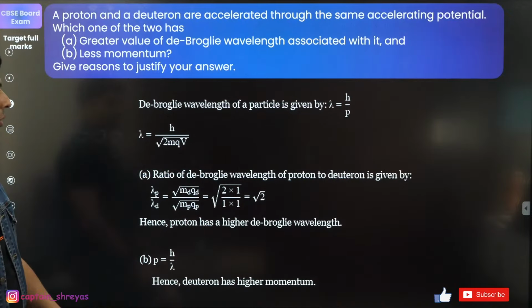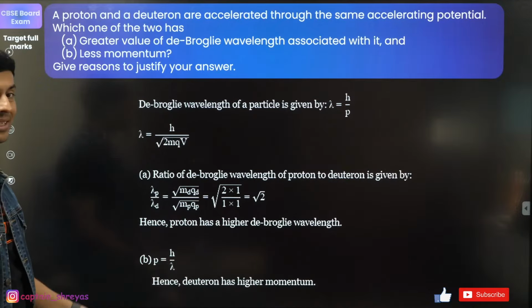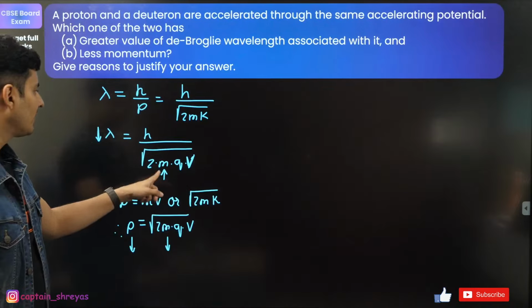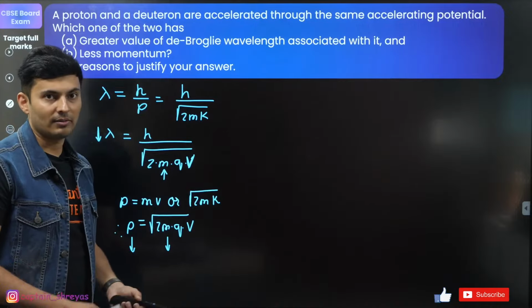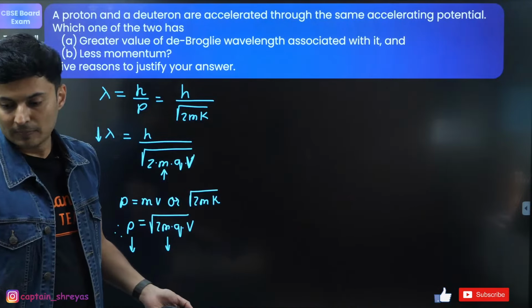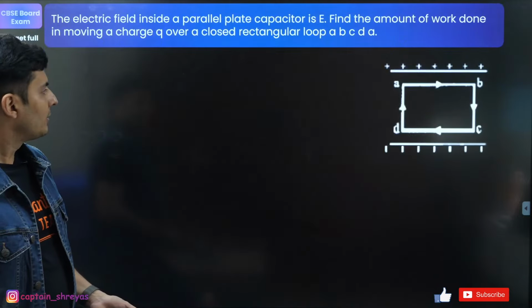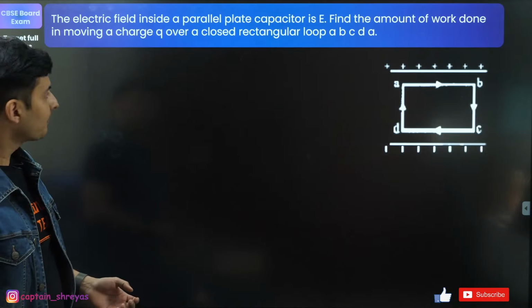And proton has higher de Broglie wavelength, because proton has less mass. So that's all. Great. Moving on to the next one coming up on your screen.